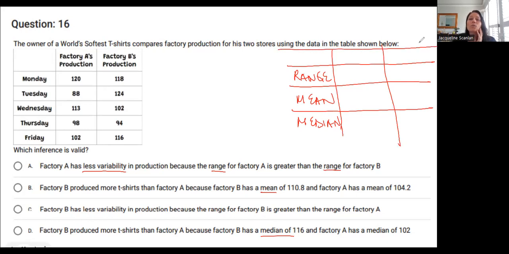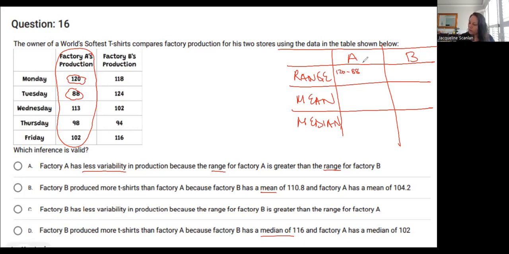Okay, so I've got my groups too. I've got factory A and factory B. All right. So here's how I'm going to do it. Let's find the range first. Remember to find the range, I take the biggest number minus the smallest number. I'm going to be looking at factory A. I'm not going to bother right now putting them in order. I can just look with my eyes and say the biggest number here is 120. The smallest number here is 88. So to find the range, I'm going to do 120 minus 88, and I get whatever I get.